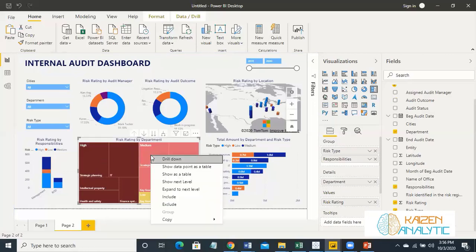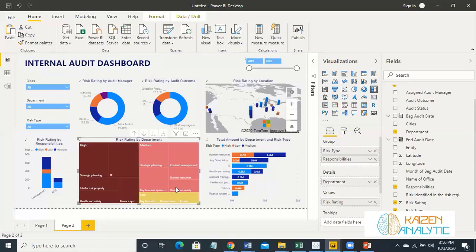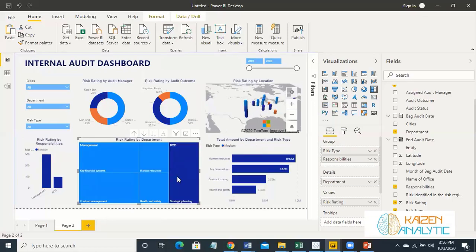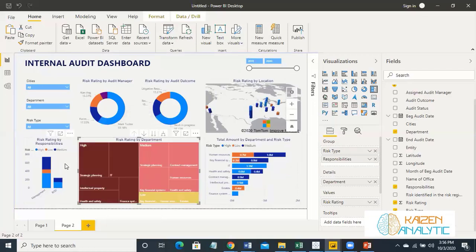For instance, in medium, let's see. So these are all the options, and all the dashboard is completely changed as far as one drill down option is clicked on. So it shows all the information which are relevant to this one.